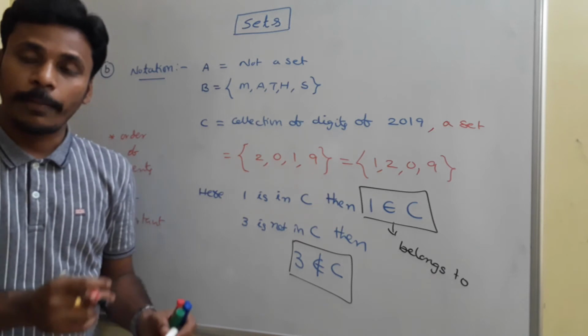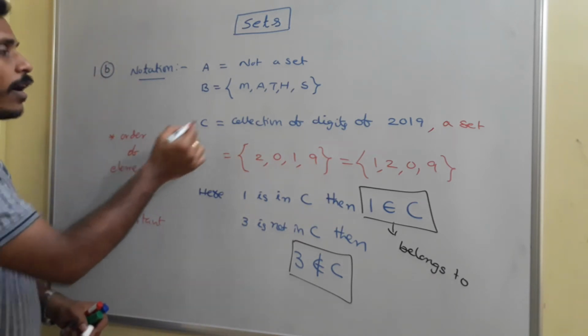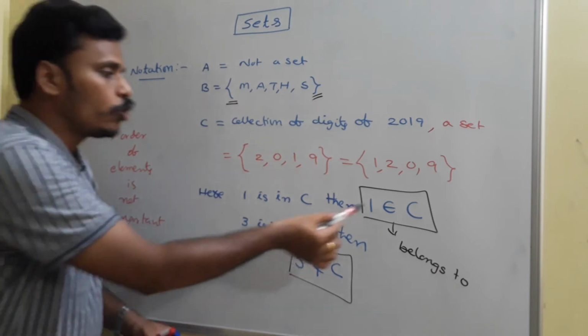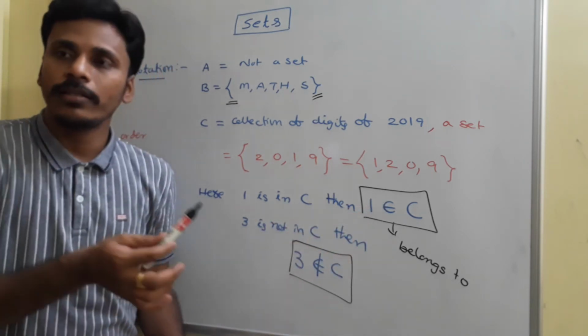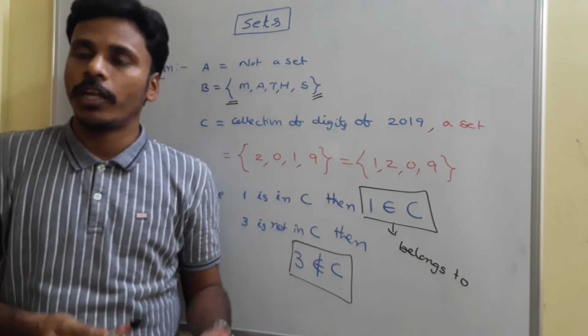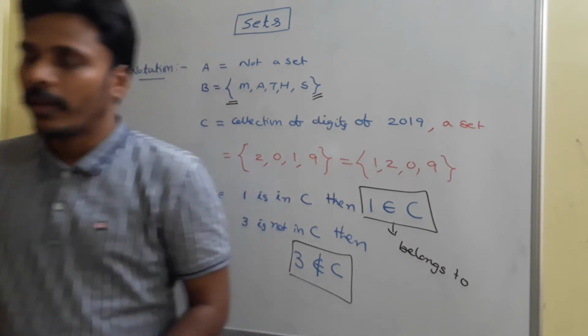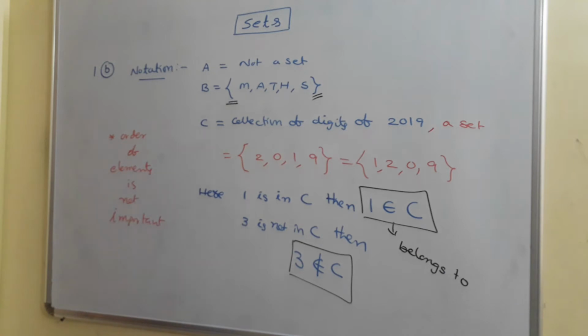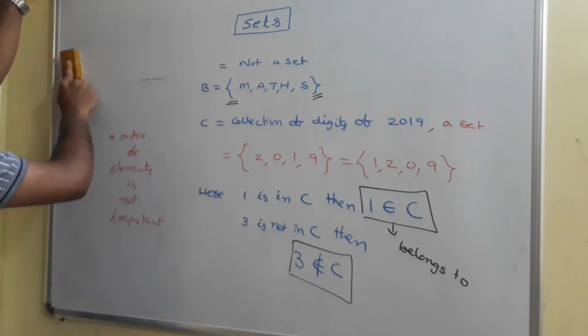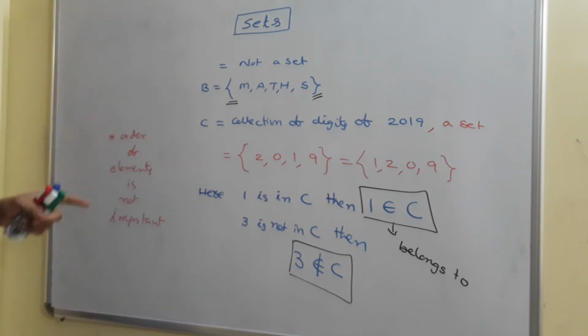The curly braces are one part of the notation, and using belongs to and does not belong to is another part. So this is the basic definition of a set along with the notation. That's the first point. Coming to the second point, we have to discuss the representation of sets. I will erase this and we will discuss the second point, which is representation. Just take a screenshot, right?